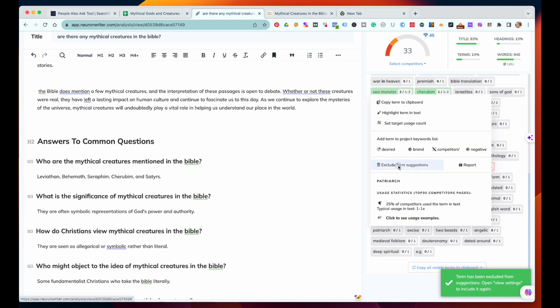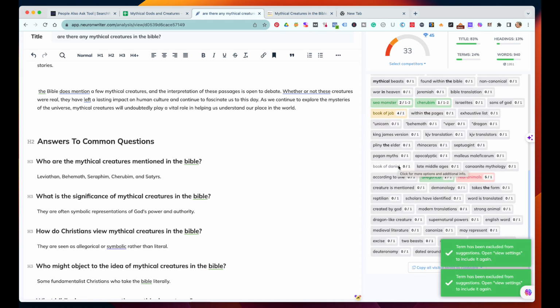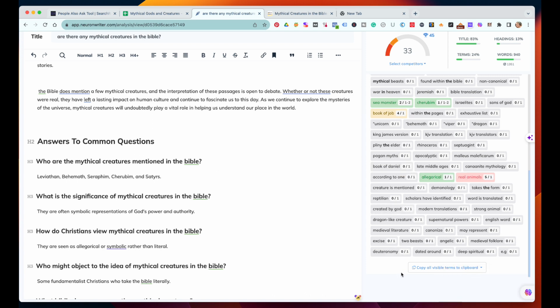A lot of the sites were religious in nature, so a lot of the things that they're talking about on the website is not what we're trying to get at in our content.